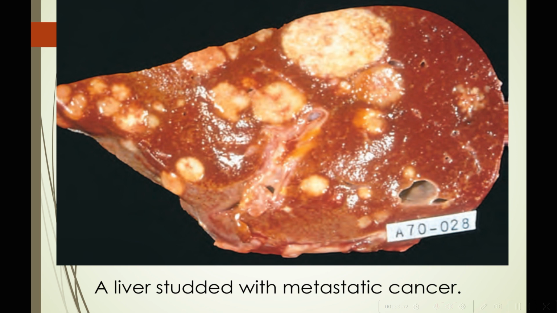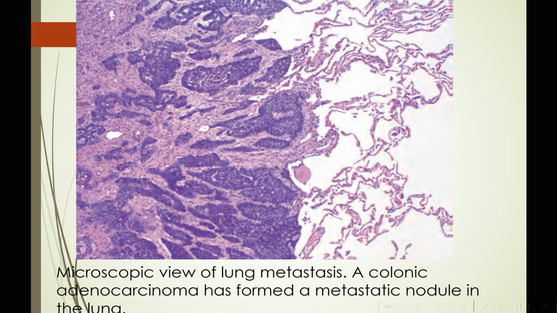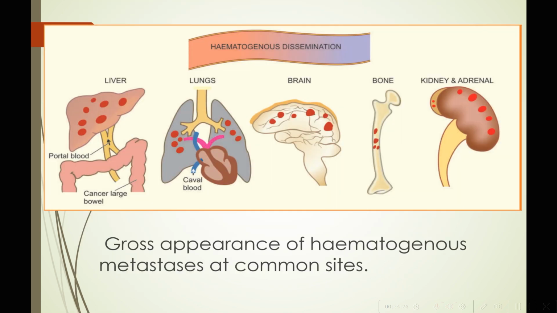As we can see in this photo here, due to hematogenous spread, all the organs in our abdominal area which are supplied by portal circulation, cancers of those organs will show metastasis to the liver. This cut section of the liver shows lots of areas of metastasis of primary tumor. It is studded with metastatic cancer basically. Here's a microscopic view of the same. A colonic adenocarcinoma has formed metastatic nodules in the lung. So here is a pictorial depiction of hematogenous metastasis at common sites.